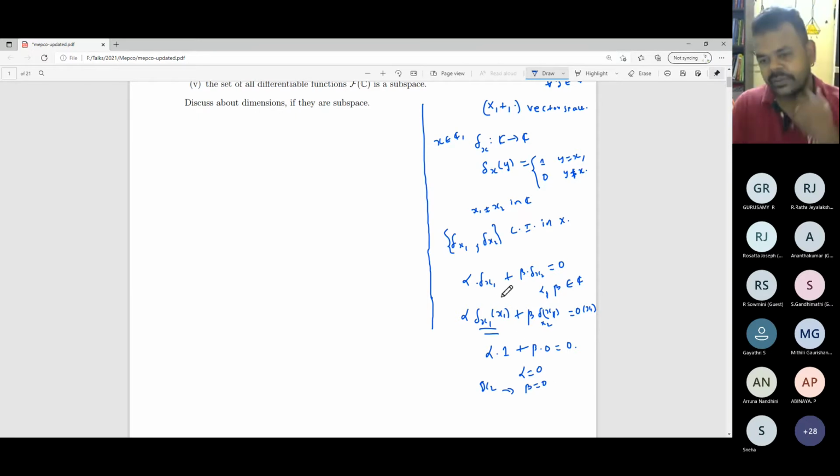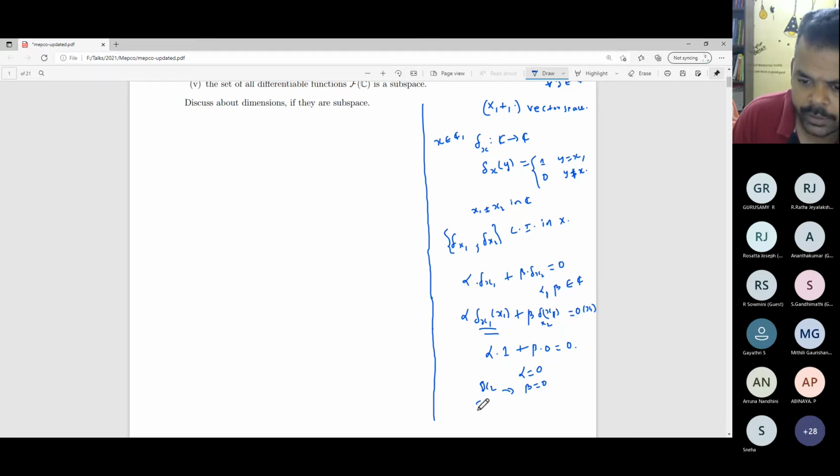So whenever you take a linear combination of delta x1 and delta x2, where x1 and x2 are distinct elements of C, the linear combination is equal to the 0 function only when alpha and beta are equal to 0. That is the same as saying that delta x1 and delta x2 are linearly independent.